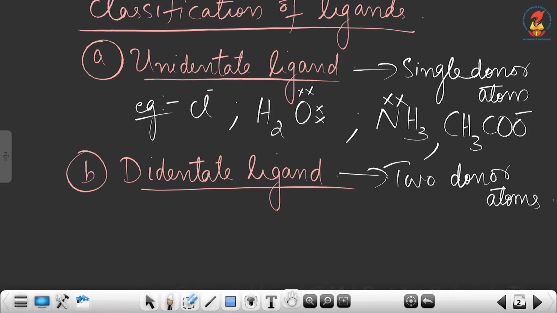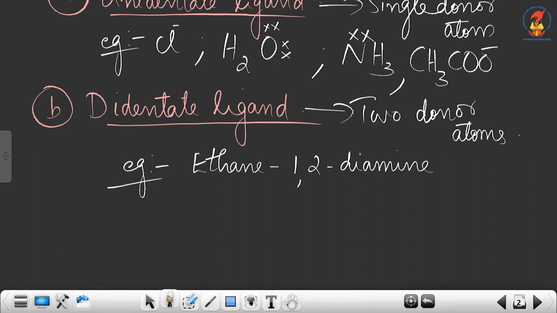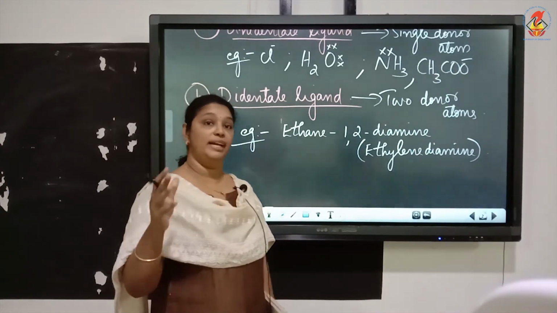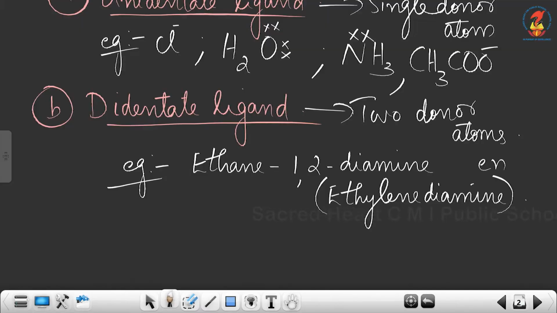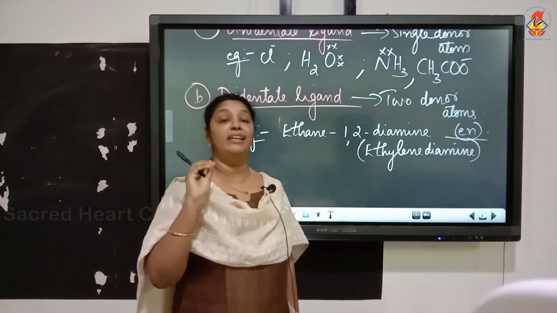An example of a didentate ligand is ethane-1,2-diamine. This is the IUPAC name, and the common name is ethylenediamine. In coordination compounds, when you write ethane-1,2-diamine, we write it as en. The short form is en, so when you see en in a coordination entity, it means ethane-1,2-diamine.